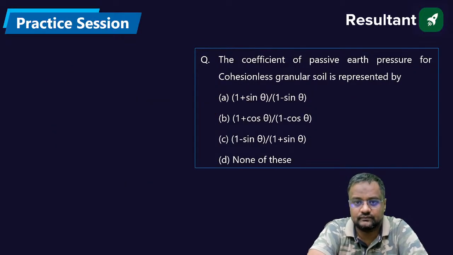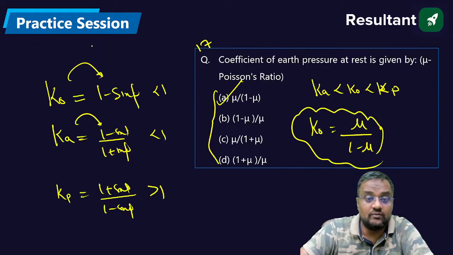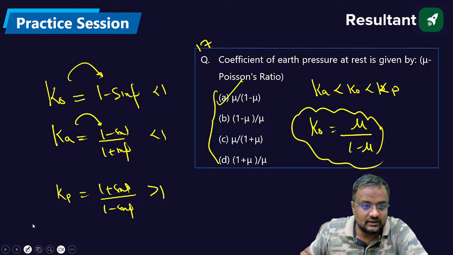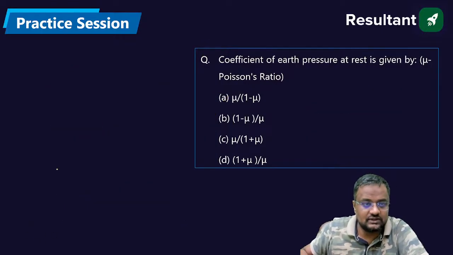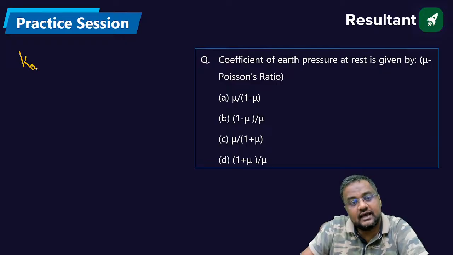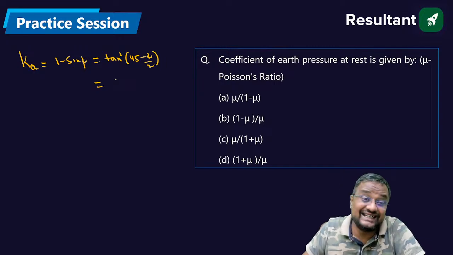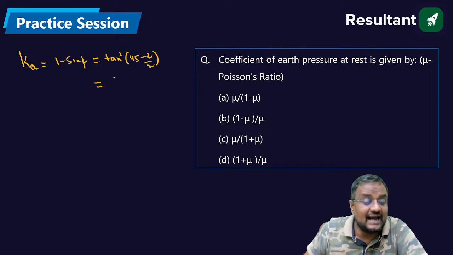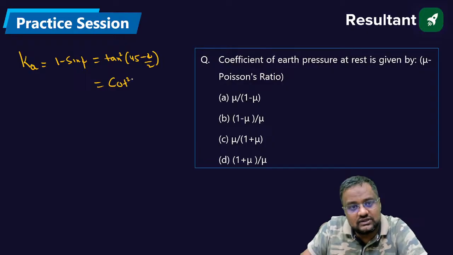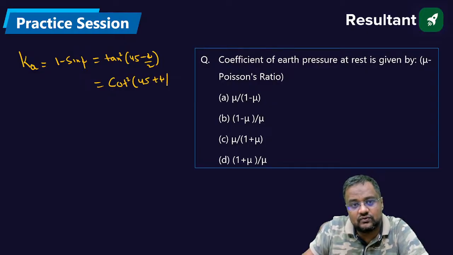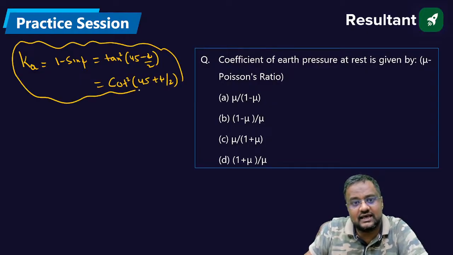Okay. And one more thing here, it will be used in your examination that Ka is 1 minus sine phi upon 1 plus sine phi. One more formula is there. Do you all know? It can be written as tan square 45 minus phi by 2 as well. And because tan theta is cot 90 minus theta, if you do 90 minus this, it can be written as cot square 45 plus phi by 2. All are the same. This is Ka.